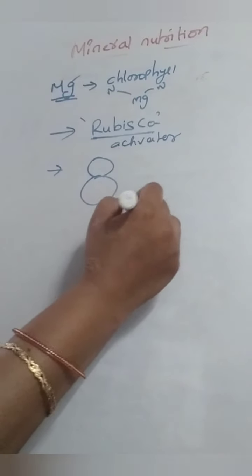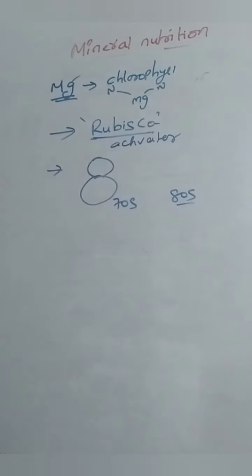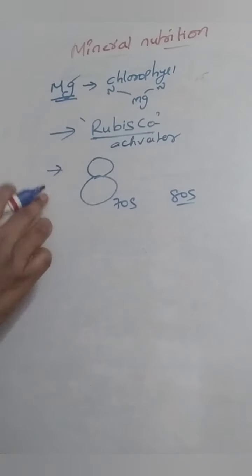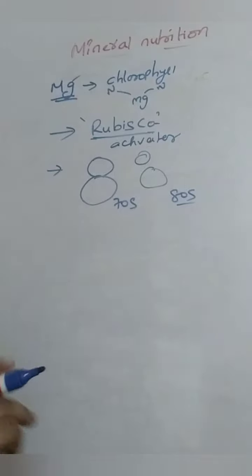We know that 70S and 80S ribosomes have a smaller subunit and a larger subunit. These subunits have to bind during protein synthesis, right? To bind the ribosomal subunits, magnesium will help. So these are the important functions of magnesium.